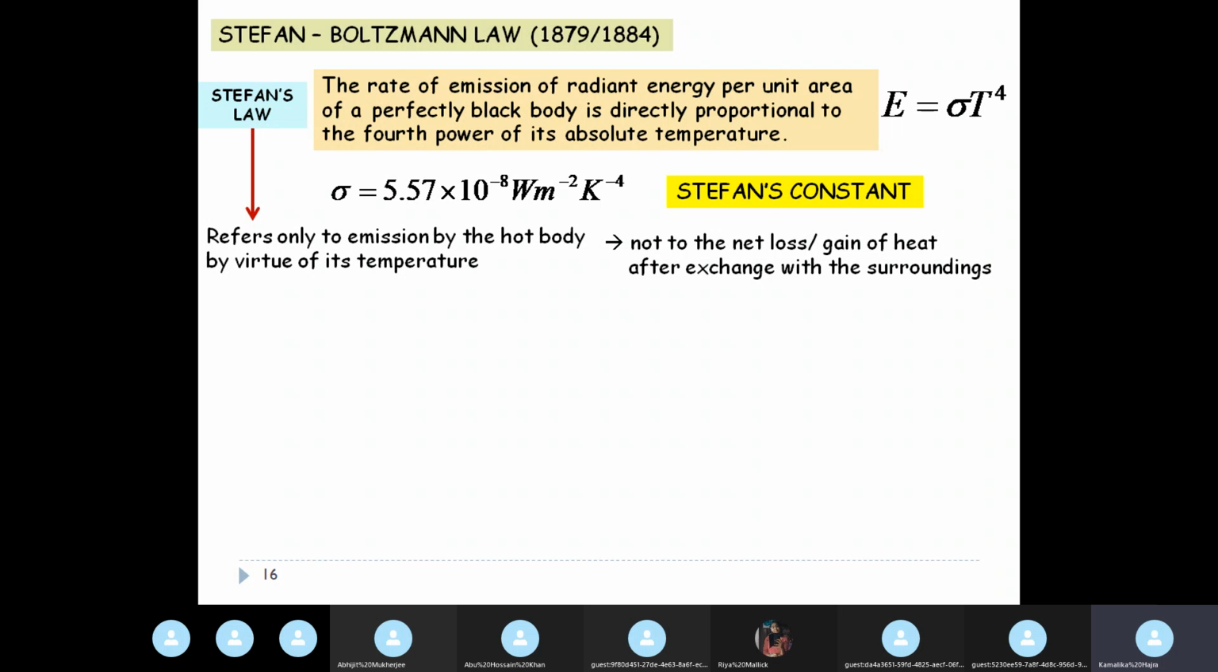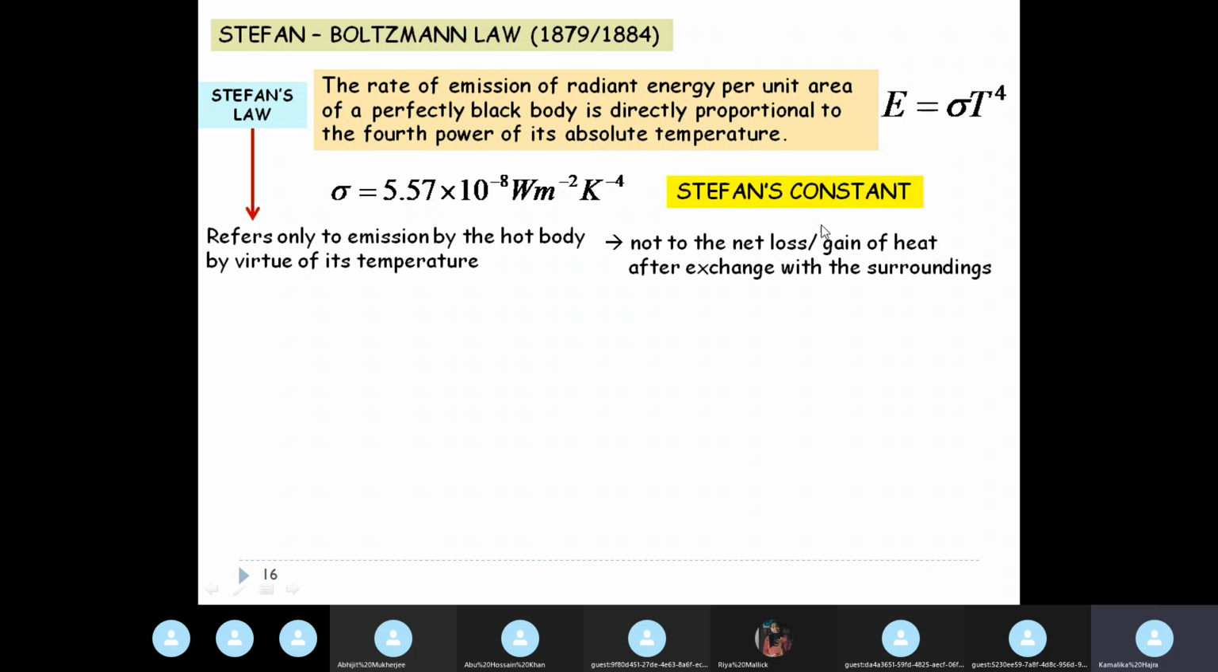It is not considering the net loss or gain, that is, it is irrespective of the exchange of heat. It is just talking about the emission of the hot body because of its temperature. So when we are writing Stefan's law, we have to forget about all the other bodies that are present in its vicinity. We are thinking only about that body which is raised to a temperature T, and then it is emitting, and the emission is proportional to the fourth power of the temperature.